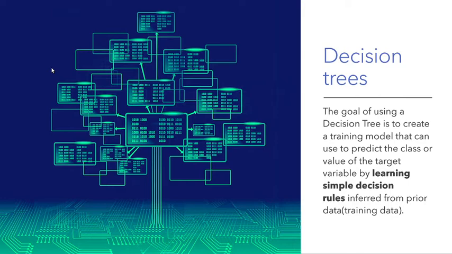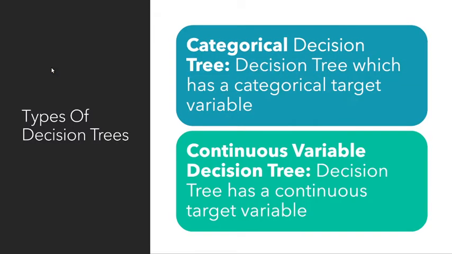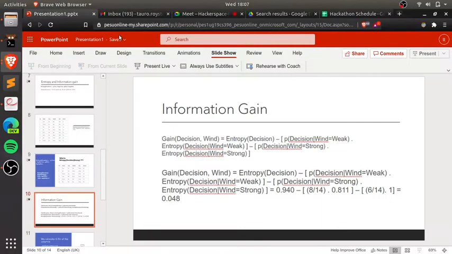So the goal of a decision tree is to create a model such that the class or value of the target is simply learned by making tiny decisions. For example, like I said, if you're hungry, yes, then you make the decision that you have to eat. If you're not hungry, then no, you make the decision that you're not to eat. Decision trees are of two types: categorical decision trees and continuous variable decision trees.